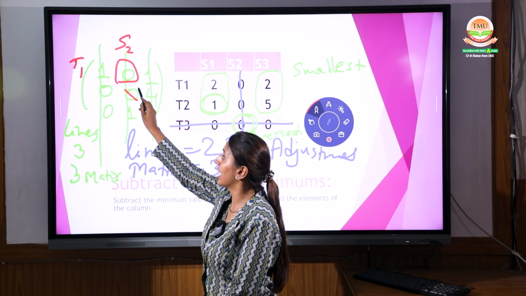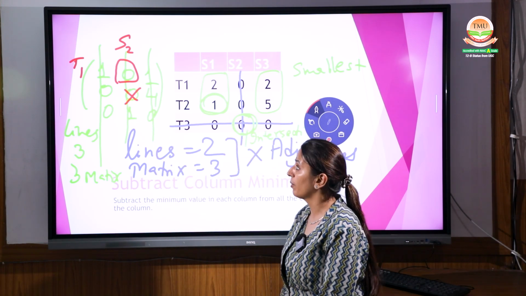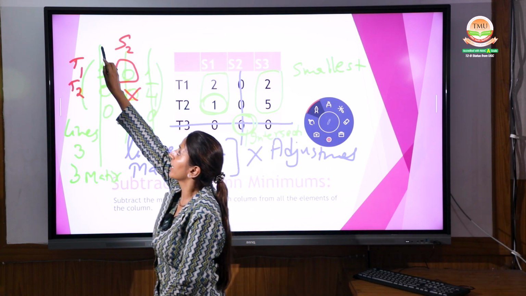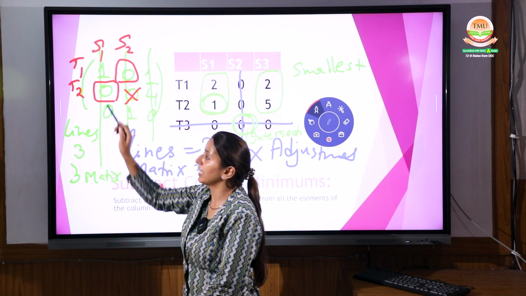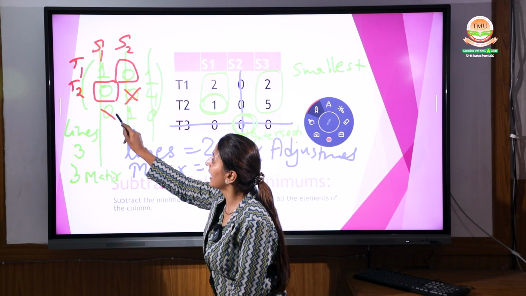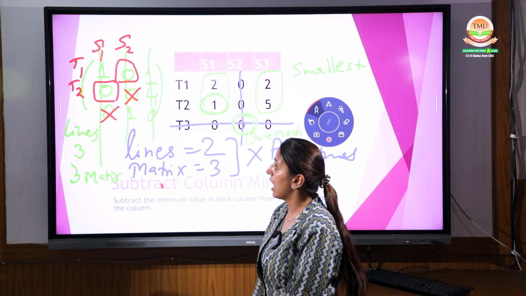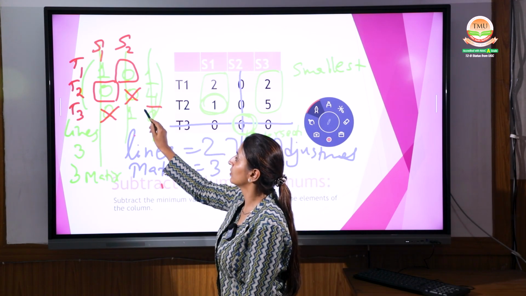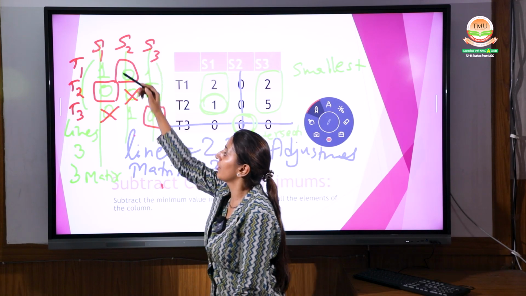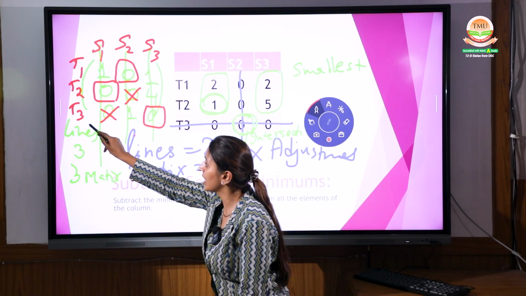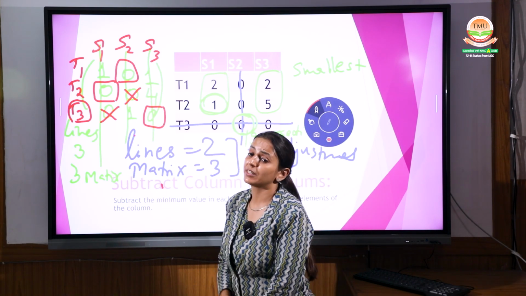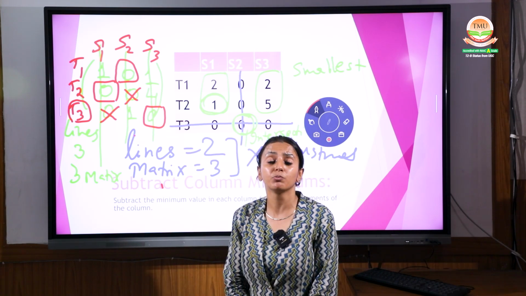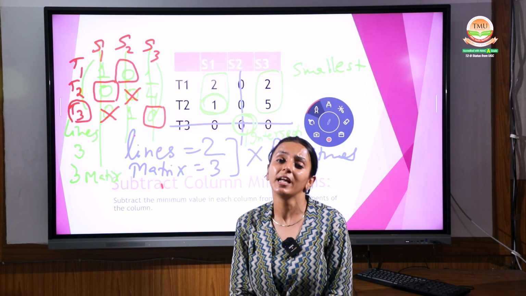Now this cannot be assigned. Right? Remember, this cannot be assigned. Now you have to assign the task number 2 with the subject number 1. That means, say for example, this. Now this cannot be assigned. This will be cancelled. Now the teacher 3 will be given which task? The pending one. That's only this one. That means the task 3 or the teacher 3 will be given the subject 3. Hope you're getting it. And selecting all these values from the smallest matrix, from your initial matrix, and assign the problem.